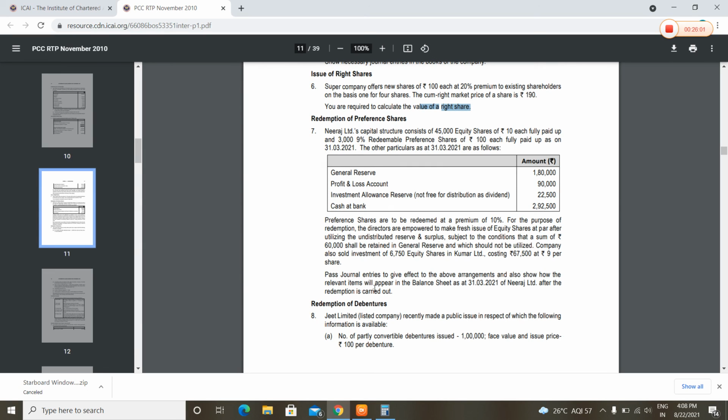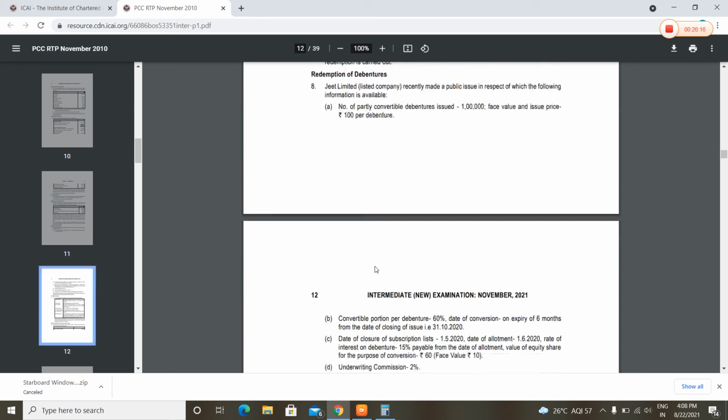Redemption of preference shares. Now, what is there to explain in this question? A simple question has been set in the question paper, the same question as in the study material. They are repeating the questions.